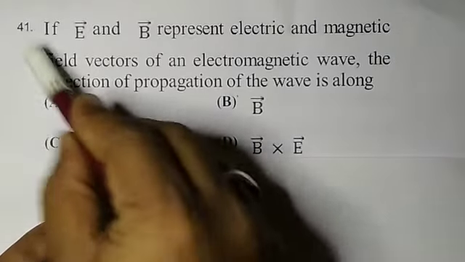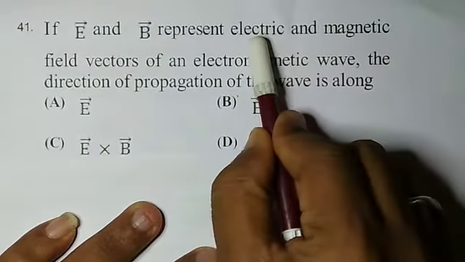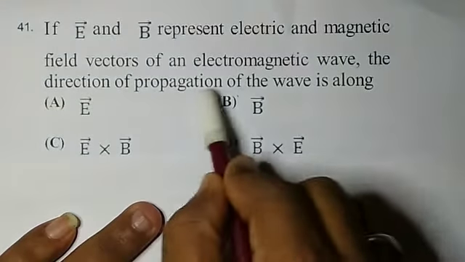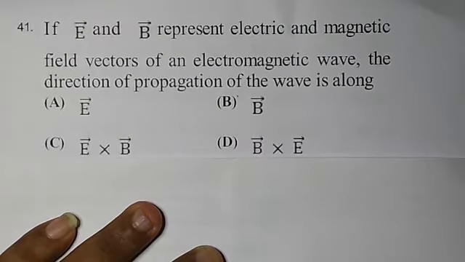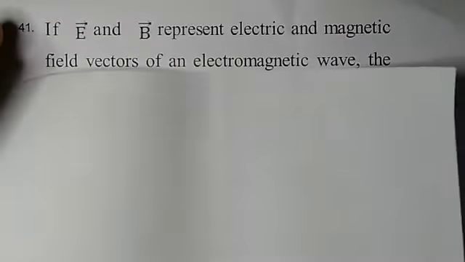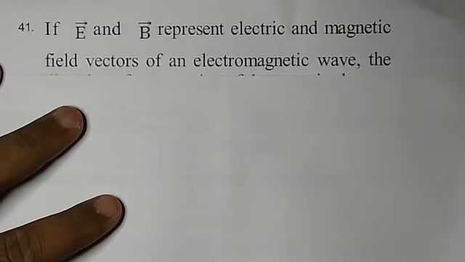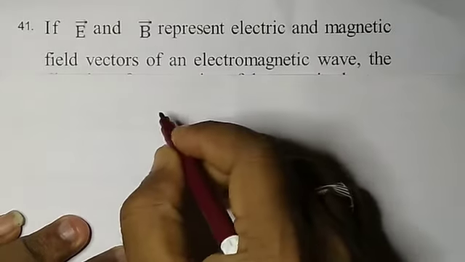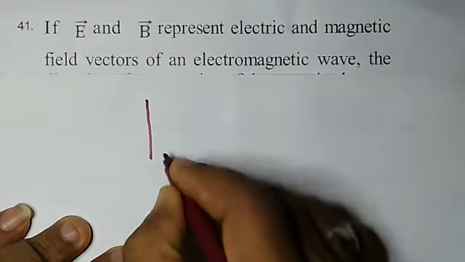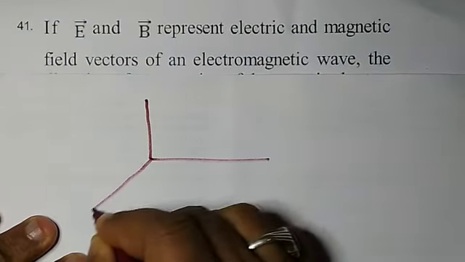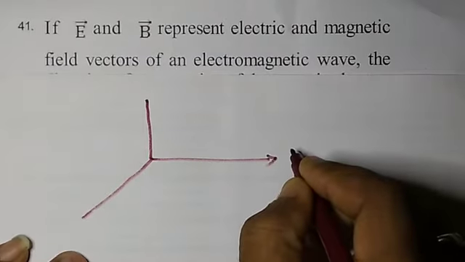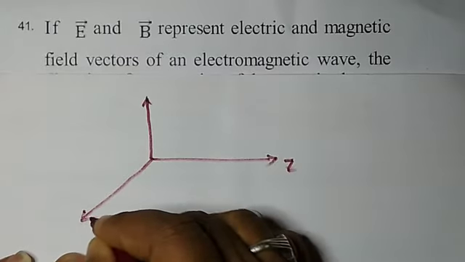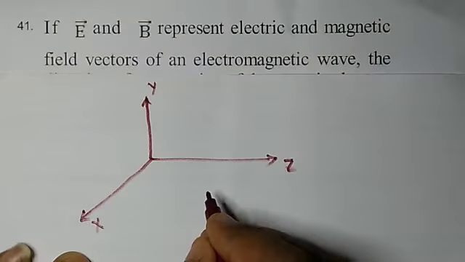Now question number 41. If E bar and B bar represent electric and magnetic field vectors of an electromagnetic wave, the direction of propagation of the wave is along. Now, according to the electromagnetic wave property, let us draw this. Say this is the z axis, say this is the x axis, say this is the y axis.